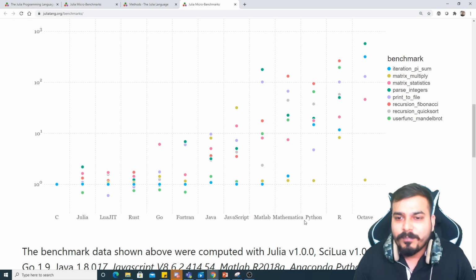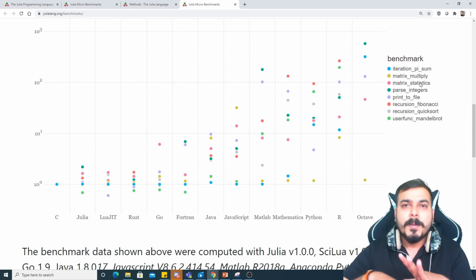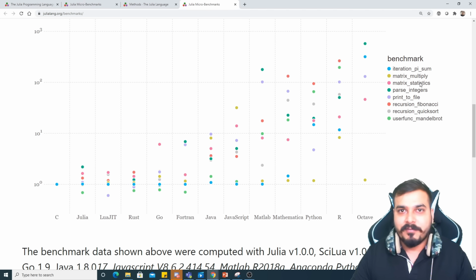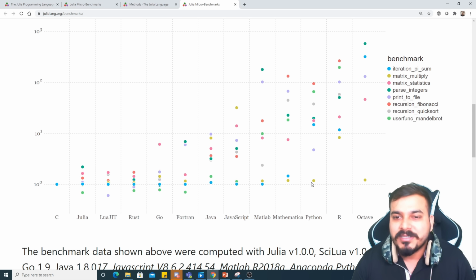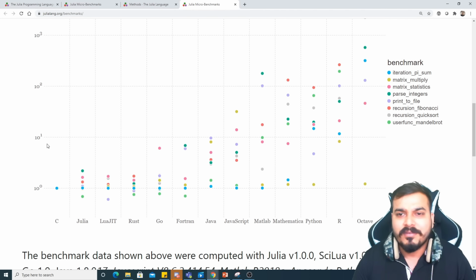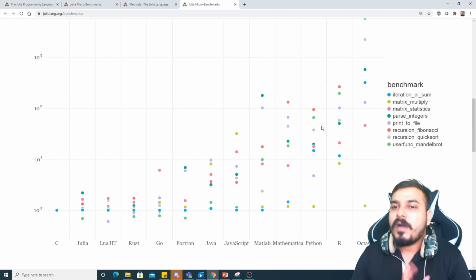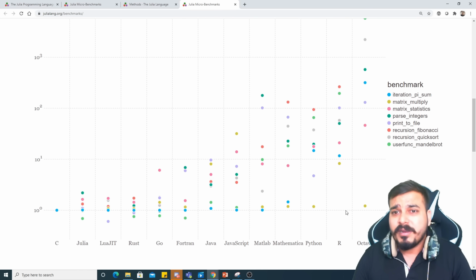Now, if I take an example of Python, just see this. Matrix multiplication is taking this much time, and probably over here it is somewhere around 10 raised to 0. And matrix multiplication here will probably be with respect to a huge matrix, right? So here you can see that this particular time is taking this much. In case of this purple, that is print to file, it is taking somewhere this much. And here you can see it goes till 10 raised to 2, 100 seconds. Probably this is in seconds itself, right? So much time when compared to the other programming languages. Now, if you see the example of R, obviously here you'll be able to see the benchmark. It is worse than Python also, right?